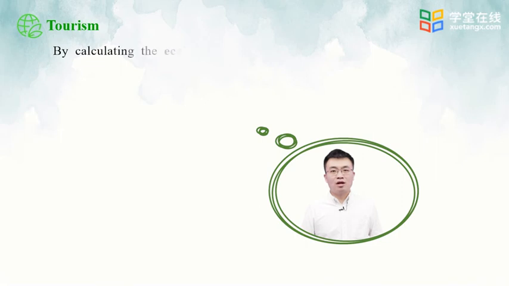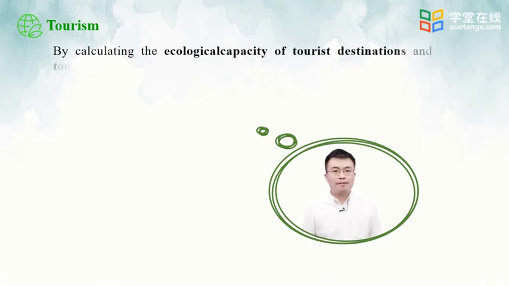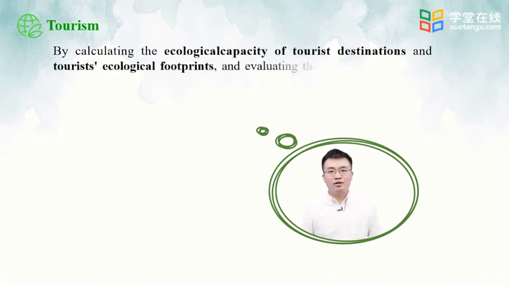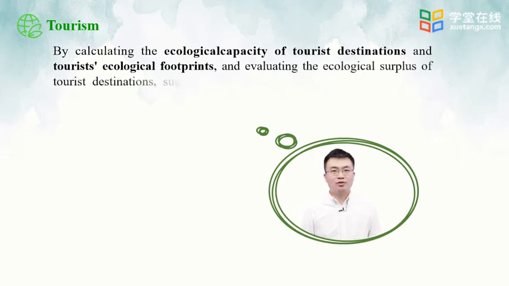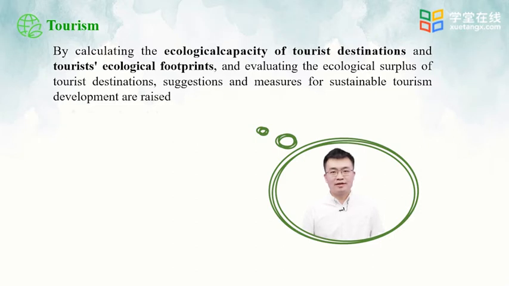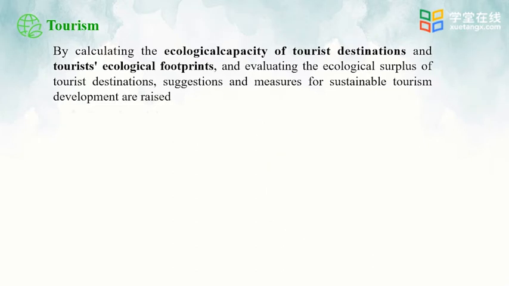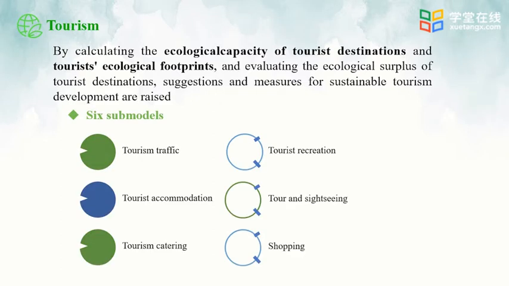Let's talk about tourism. There are some beautiful natural scenic spots like Jiuzhaigou Natural Reserve, which attracts a lot of tourists. Tourists will produce some ecological footprint, namely their impact on the local resources and development.